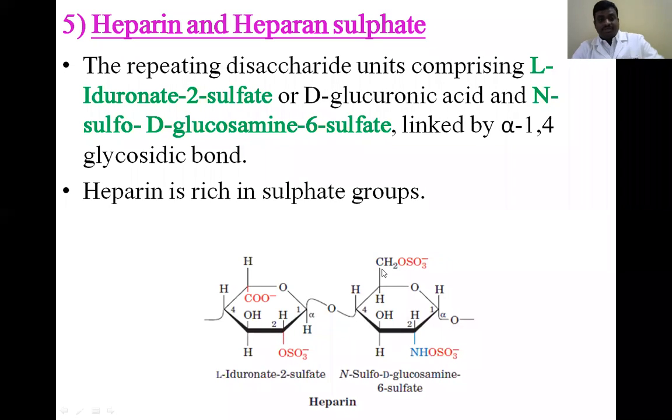Heparin has the highest amount of sulfate groups.